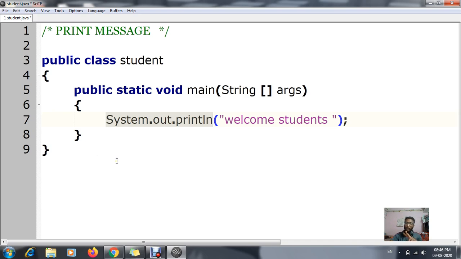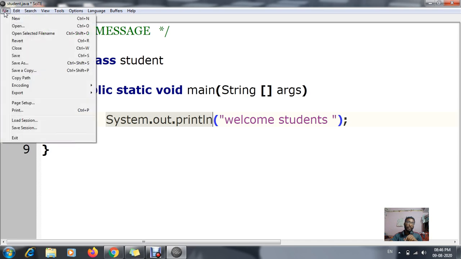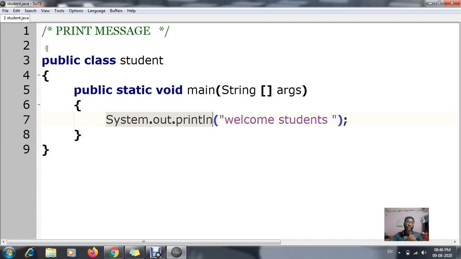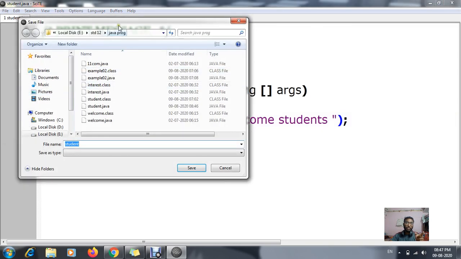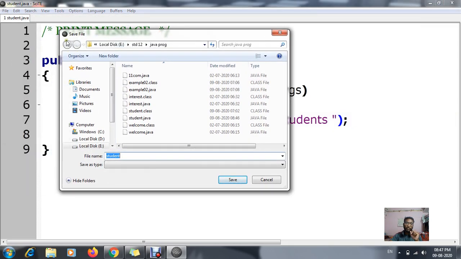Now after writing the whole thing, you have to save it. You have two options. Either you can use Ctrl plus S on the keyboard, or you can use the file menu and click on save. I have already saved this, that's why I'm not getting any dialog box. But for you, since you are going to save for the first time, after clicking the save button you will be getting a dialog box. This is that particular dialog box. Already I have saved it, so that's why I've used the save as option. You can use save only.